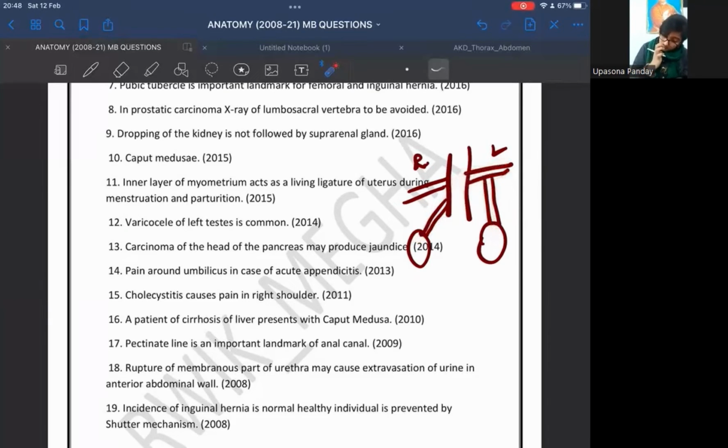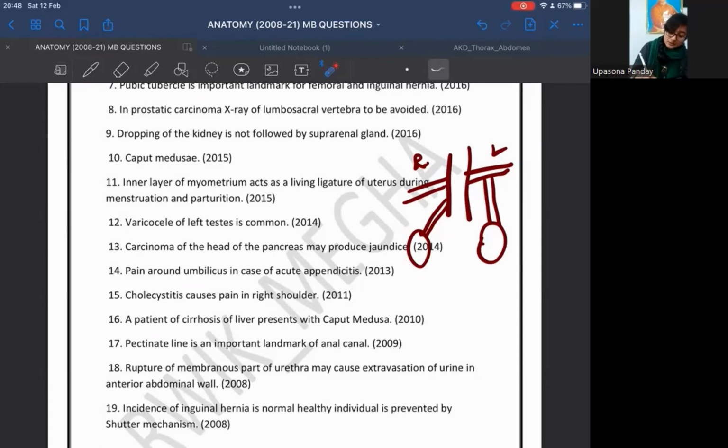Moreover, the left suprarenal gland drains the blood reaching adrenaline. This will cause vasoconstriction. Already the left testicular vein drains at a right angle, and upon that this left renal vein is constricted, which will cause more obstruction to the blood flow. Now, what can happen?